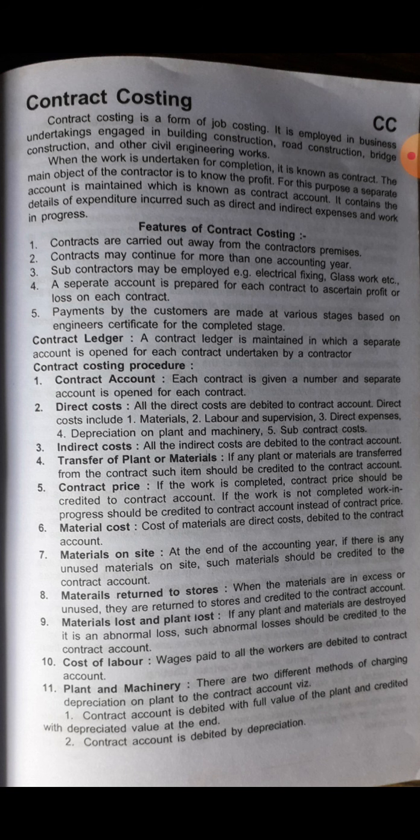Third one, costing period. Job costing involves ascertaining cost after the job is completed. In contract costing, costs are ascertained as the project is carried out. Fourth one, work location. In job costing, the production of a product is done within the company's premises. But in contract costing, the construction takes place at the customer's preferred site.